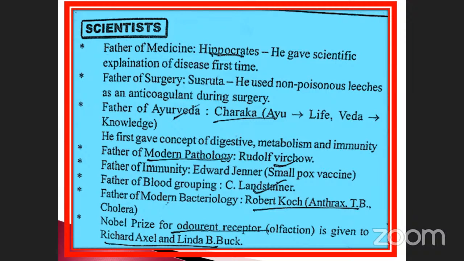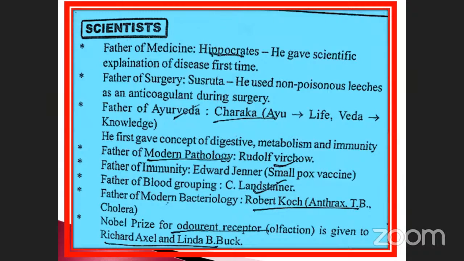Here you note it down. This is very, very important. Who used the non-poisonous leech for surgery? In ancient ages, an anticoagulant substance like that, Susruta used for surgical purposes. So he is the father of surgery. Father of Ayurveda, Charaka. Ayu means life, Veda means knowledge. So father of Ayurveda, Charaka. He first gave the concept of digestive metabolism and immunity. Okay, this is also another point. They may ask the question.